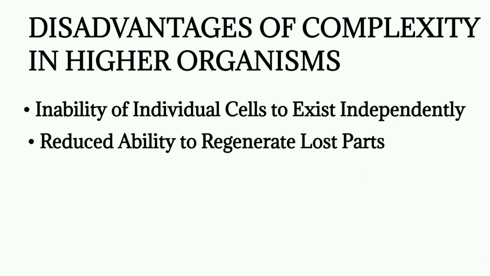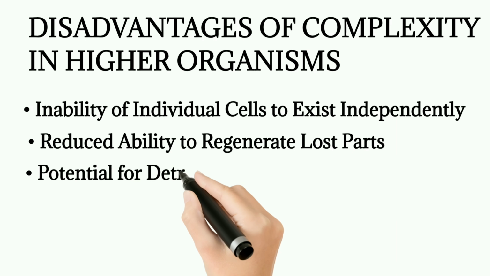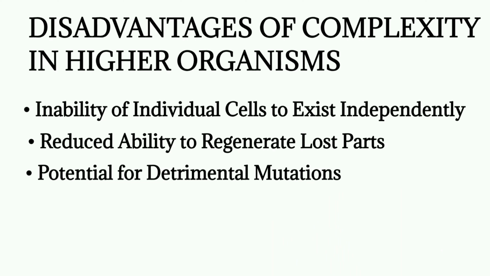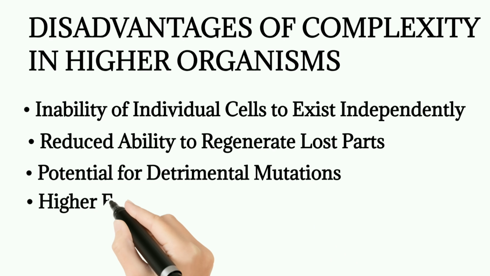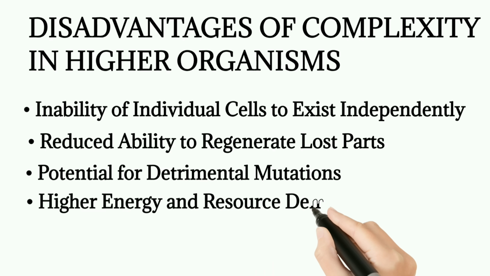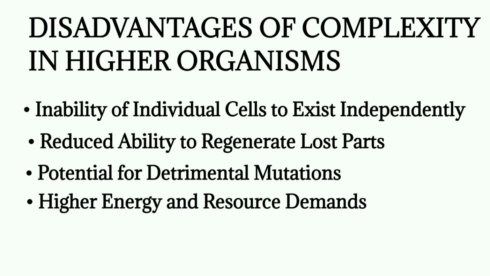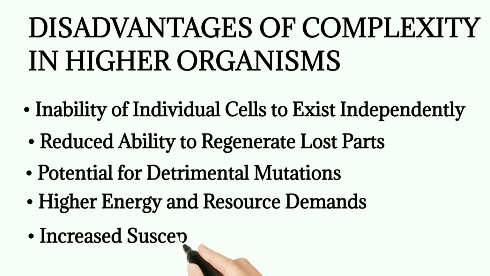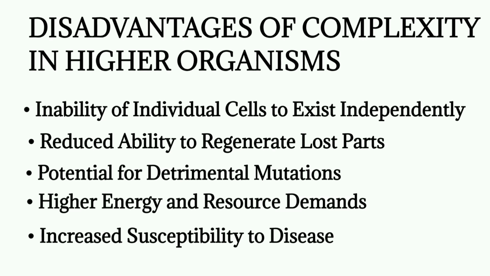For instance, if you lost your leg or your hand, can you easily get it back? No. The third one is potential for detrimental mutations. Mutation is the alteration of the genetic makeup of an organism, meaning that it can cause harmful mutation. The fourth one, higher energy and resource demands. To maintain a complex organism, you need a significant amount of energy and resources. And the last one, increased susceptibility to disease, meaning that complex organisms are more vulnerable to disease.